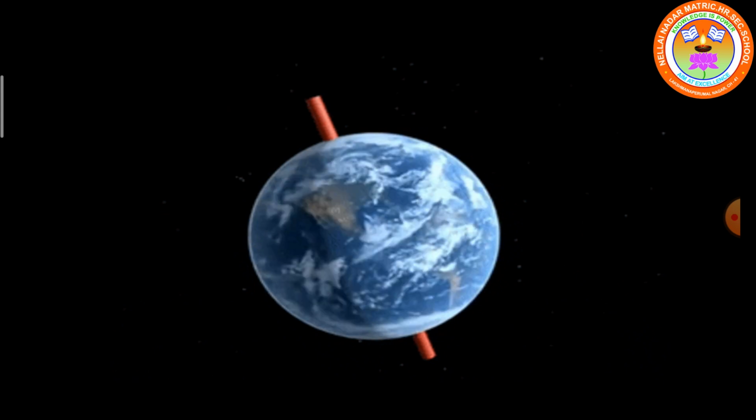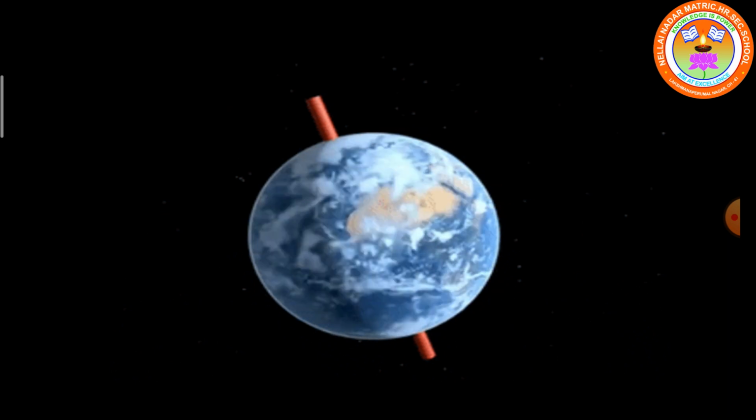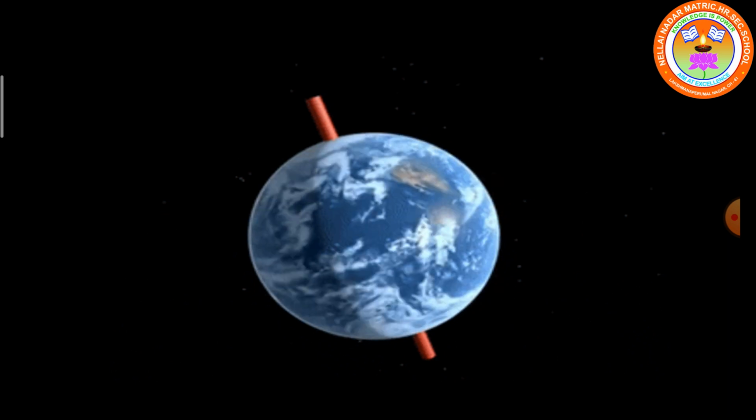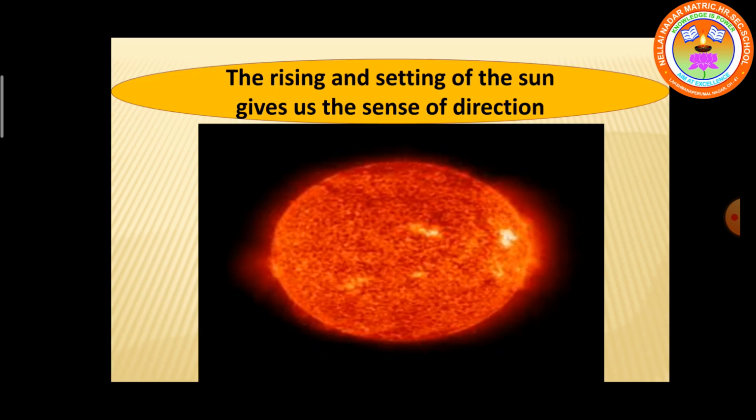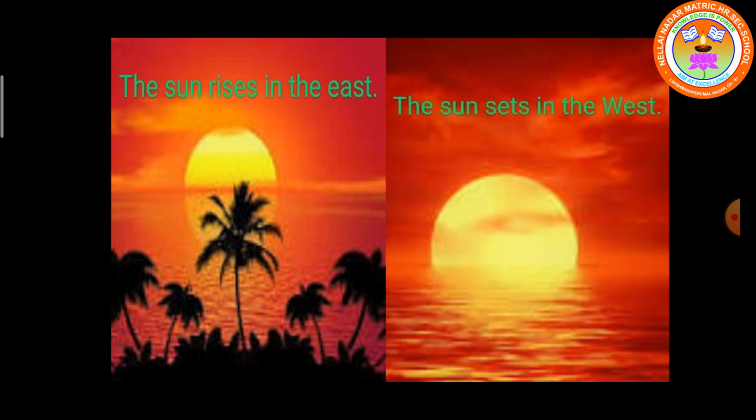And the example I told you of the top. You can see the top, how it rotates. The same way the earth is rotating on its axis. The rising and setting of the sun gives us the sense of the direction. The sun, you see, it rises in the east and it sets in the west. This shows you the direction. Early morning when you get up, you see the sun rising in the east, and in the evening the sun sets in the west.